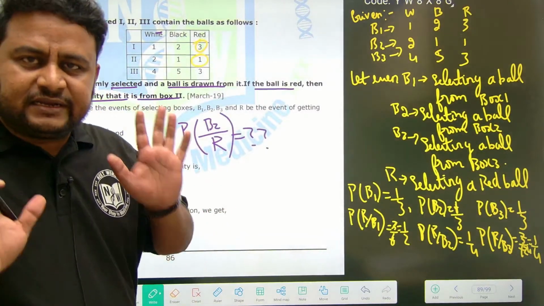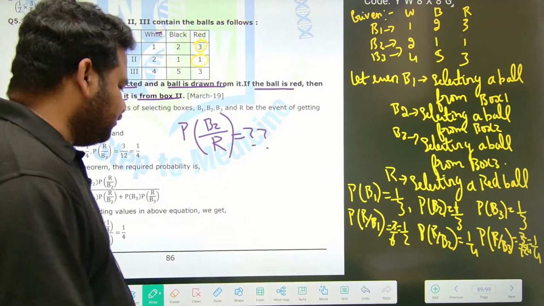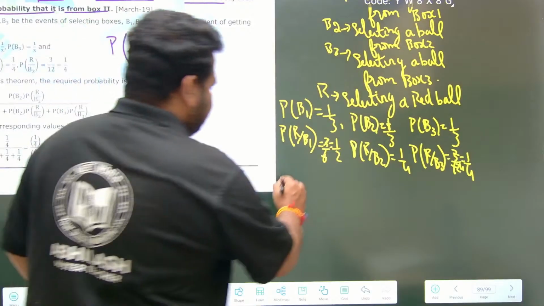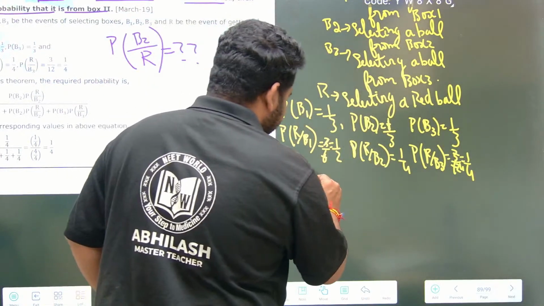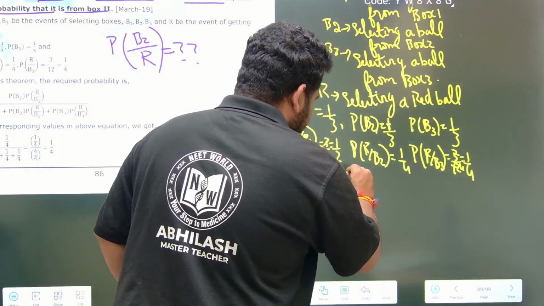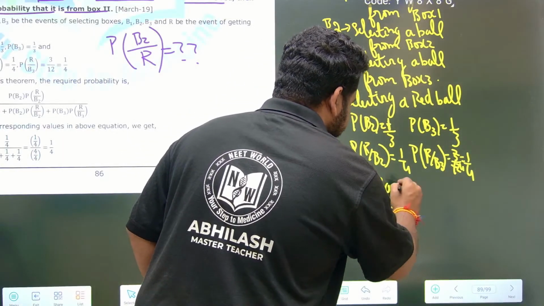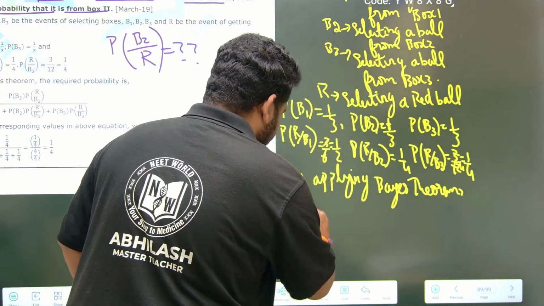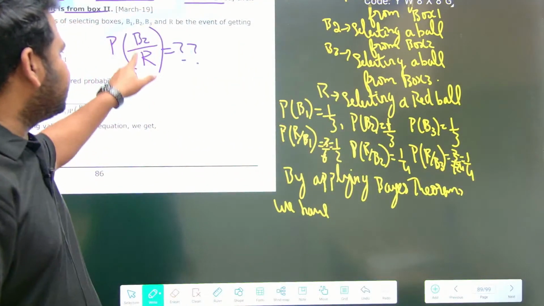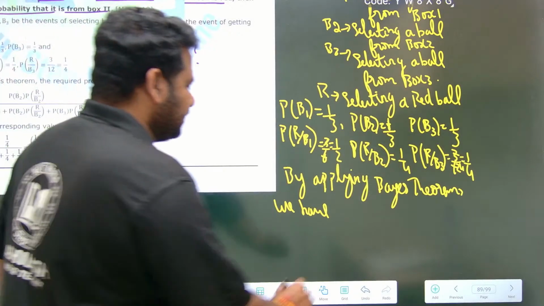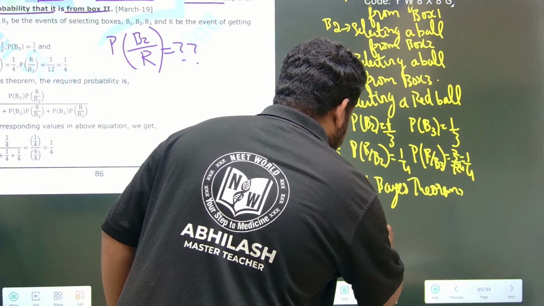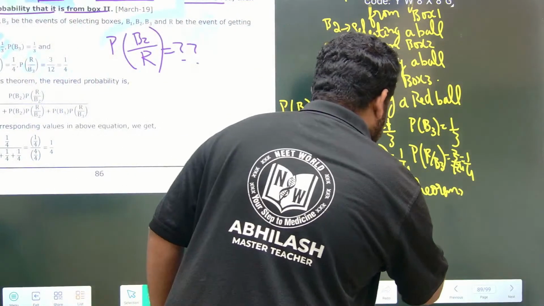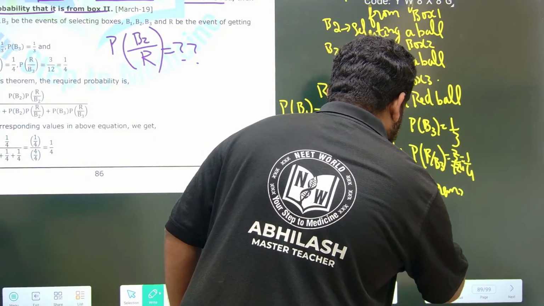Now, the highly important step. See here, what they are asking. By applying Bayes theorem of probability, we have to get the probability of getting a red ball from box 2. Probability of getting a red ball from box 2. This is equal to what? As per the Bayes theorem.